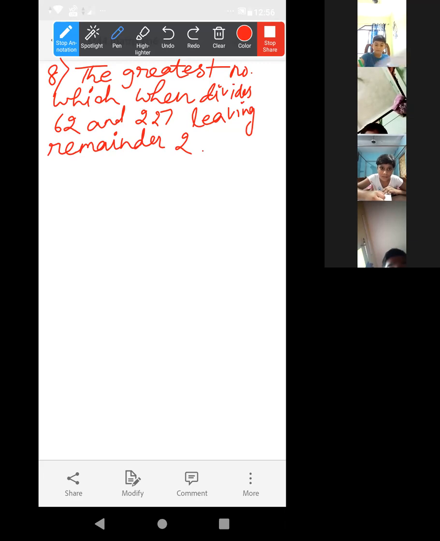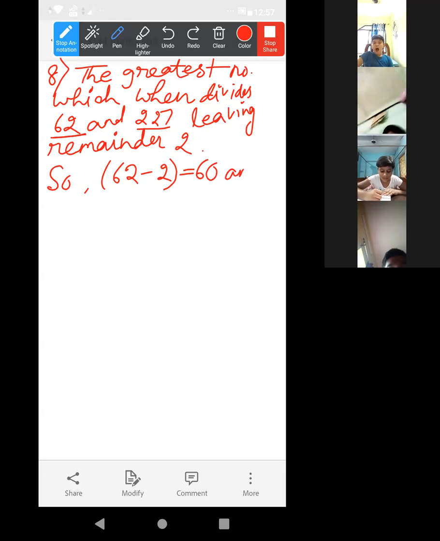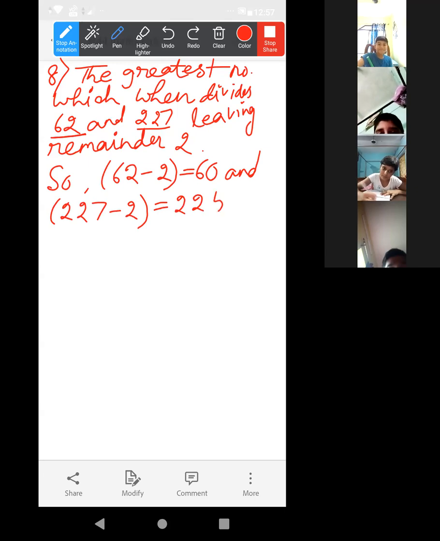I am not writing it in each case, okay? Already two numbers I have written. Remainder 2. Now, what to do? As it is leaving remainder 2 in each case, so 62 minus 2 is equal to 60, and 227 minus 2 is equal to 225.